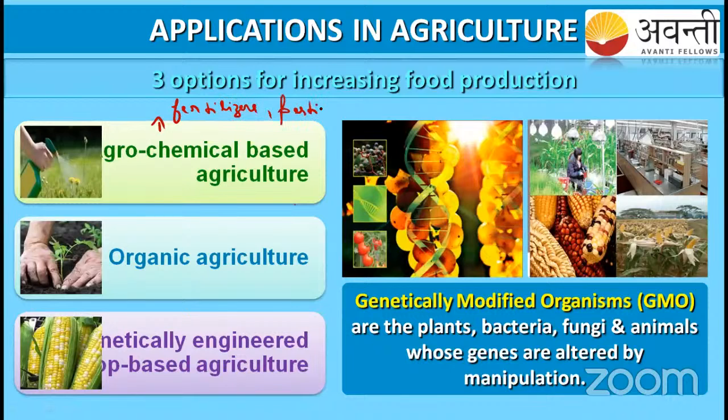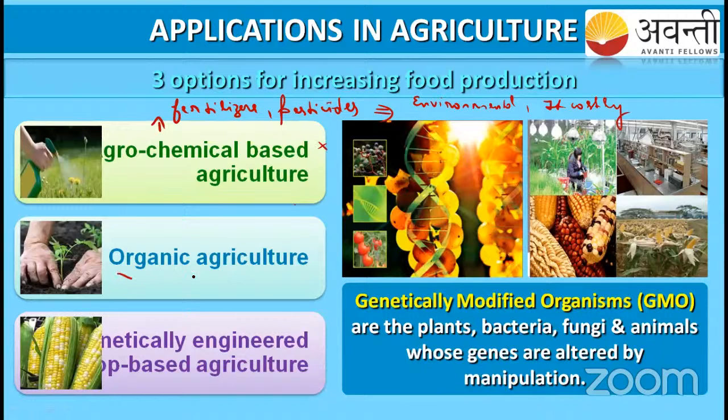We can use these, but the main problem is that environmental hazard is the first one. The second one is that it is costly, because the chemicals cost a lot.